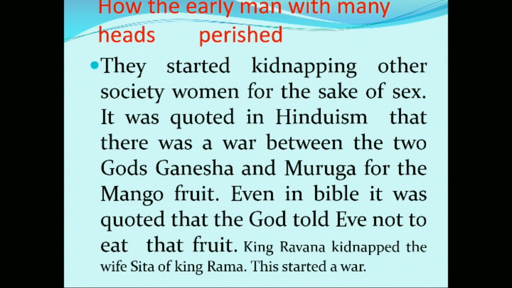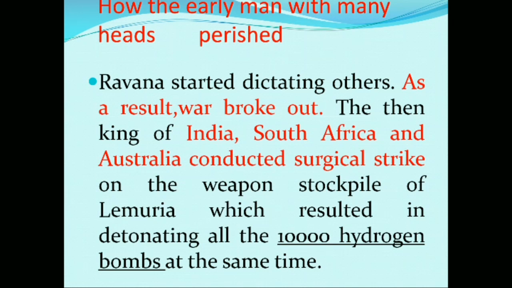It was quoted in Hinduism that there was a war between the two gods Ganesha and Muruga for the mango fruit. Even in Bible it was quoted that the god told Eve not to eat that fruit. King Ravana kidnapped Sita, the wife of King Rama. This started a war. They became cannibals. Ravana started dictating others. As a result, war broke out.